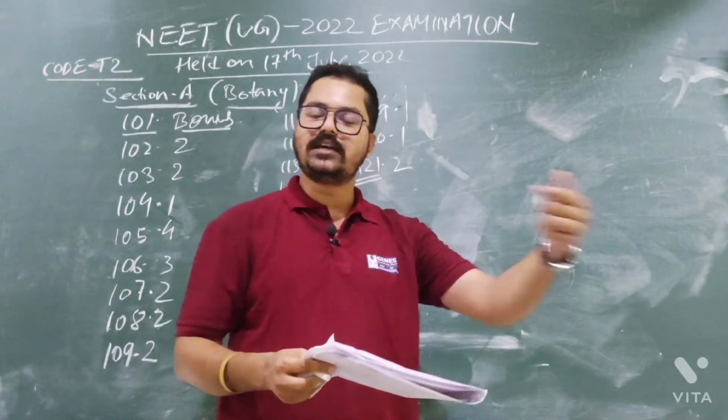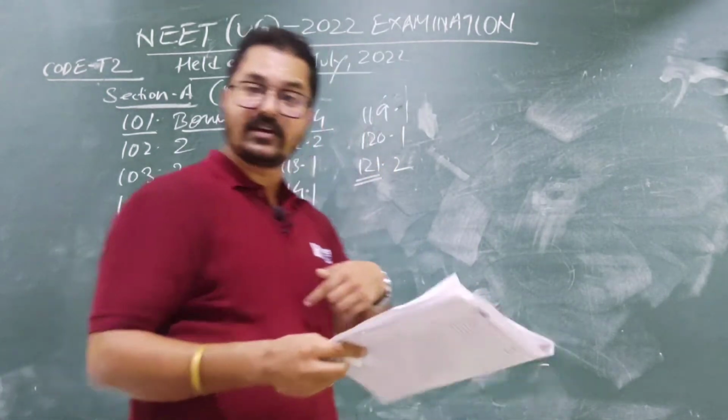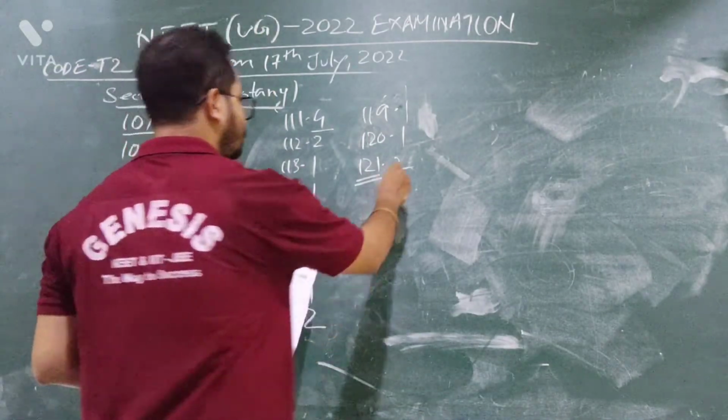Prey is negatively affected, but the predator is positively affected. He is getting the nutrition. So answer the option number 1.